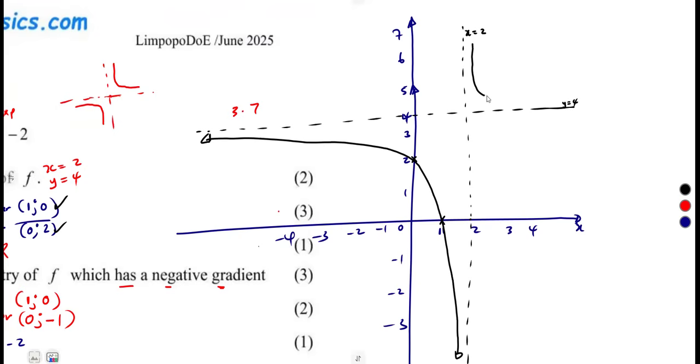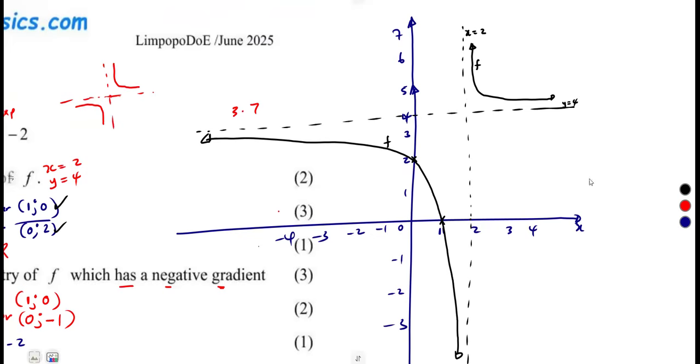Since here we do not have any intersection with the axis, this part here cannot intersect with the x-axis or y-axis, as it is limited by what? These asymptotes. All right, so that's the graph of f.